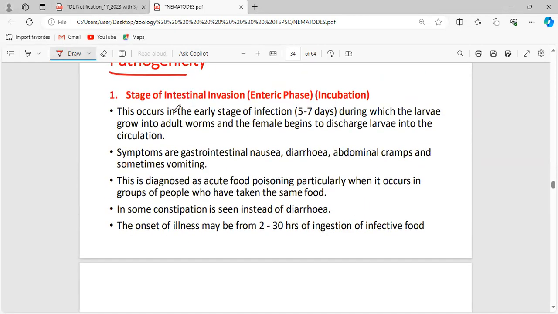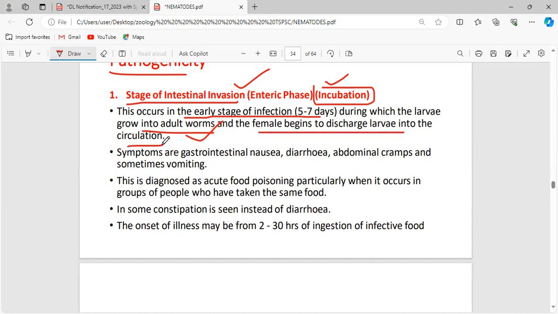Pathogenicity: how they are going to cause infection, how they are going to enter into the human. This is the intestinal invasion stage, which is said to be the incubation period. This occurs in the early stage of infection, 5 to 7 days, during which the larvae grow into the adult form. Now the female begins to discharge larvae into the circulation. Anyhow, the female is the one going to lay eggs. From the eggs, larvae will hatch out, and the larvae will enter into the circulation.